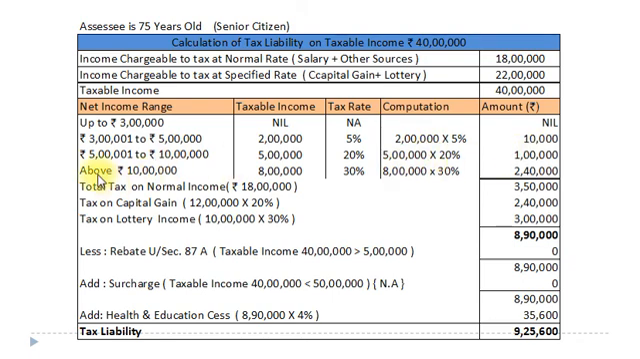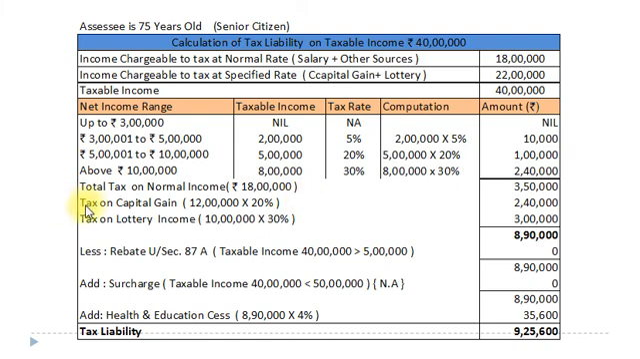Our next stage, above 10 lakh. Above 10 lakh, that is rupees 8 lakh, that is 18 lakh minus 10 lakh, 8 lakh. Applicable tax rate 30%. So 8 lakh into 30%, that is 2 lakh 40,000. So total tax on normal income amounts to rupees 3 lakh 50,000.